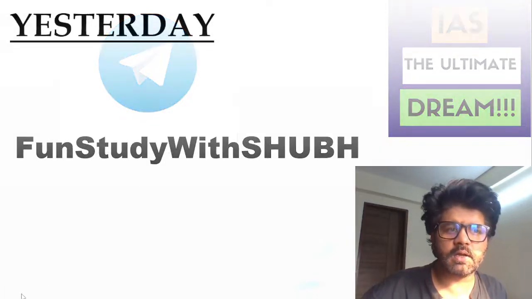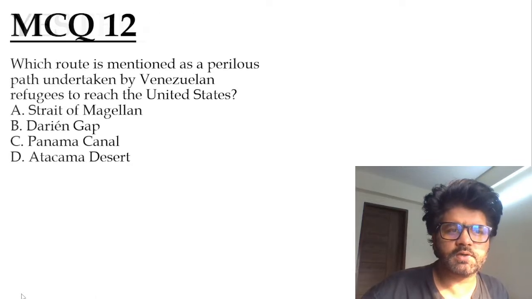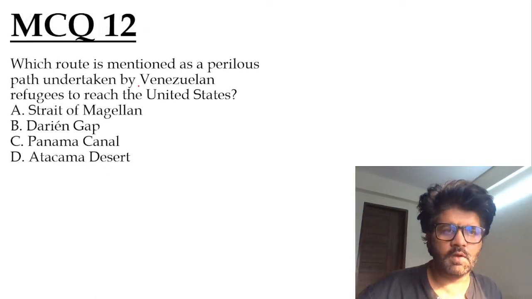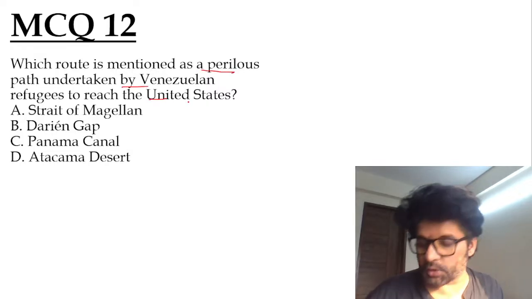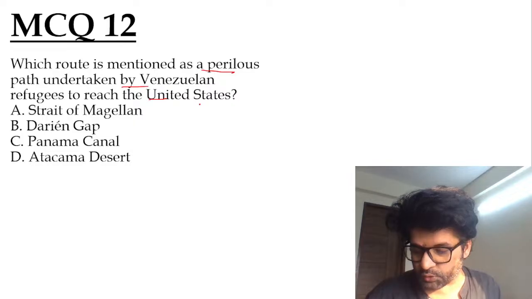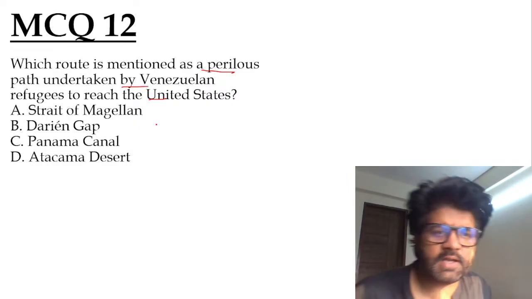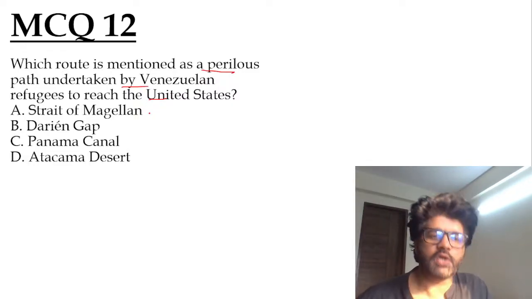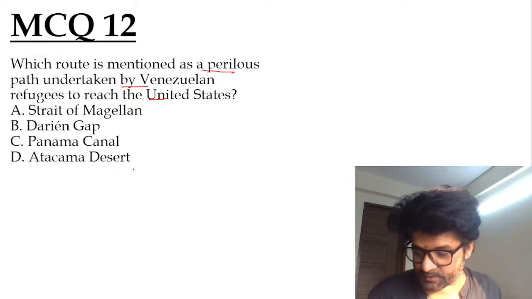Yesterday, that is Saturday, I gave you people a question. MCQ 12: Which route is mentioned as a perilous path undertaken by Venezuelan refugees to reach the United States? Strait of Magellan, Darien Gap, Panama Canal, or Atacama Desert. So what is the answer, guys?